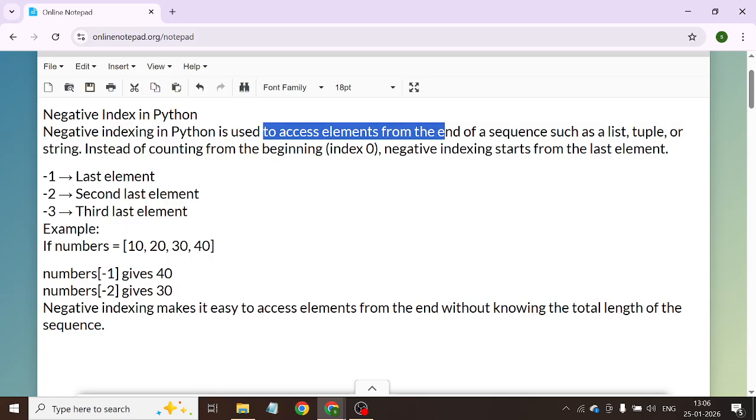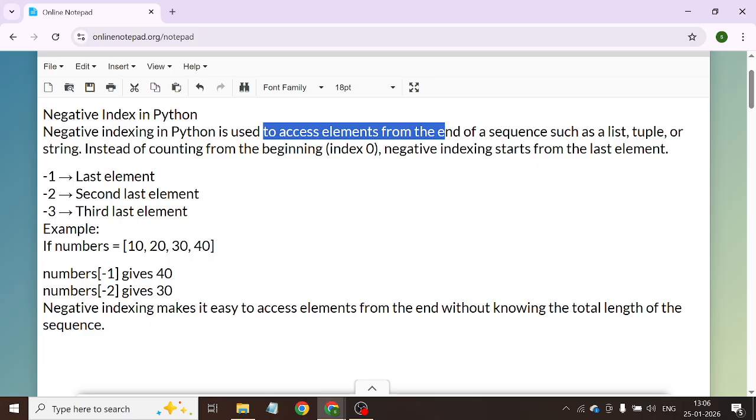So basically we have positive indexing, right? Positive indexing always starts from 0, and whenever we want to fetch values from the start, we use positive indexing. And with negative indexing, we have a number of data items and we want to start counting from the end, not the start. That time we use negative indexing.